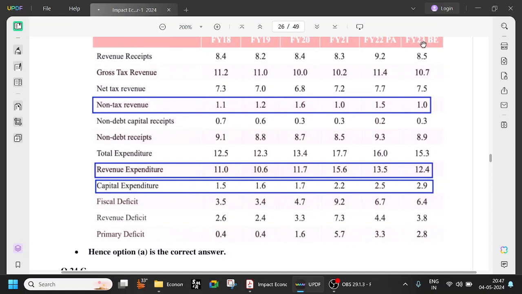So this is fiscal year 23. Okay, fairly recent. Try to remember these things. So tax revenue will always be higher. Okay, tax revenue will be high because we have income tax, corporation tax, all these things, right? And the non-tax revenue is in the form of cess, all these fines, cess, several penalties, value added, everything is non-tax revenue. So total expenditure is also 15.3. Okay, total expenditure 15.3, out of which revenue expenditure is very huge and capital expenditure is quite low.